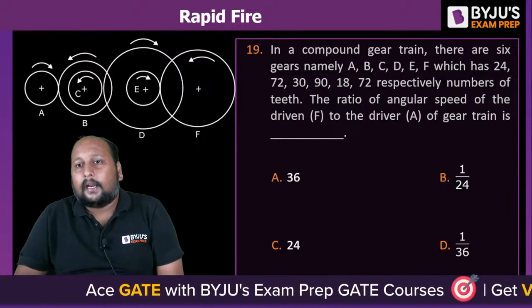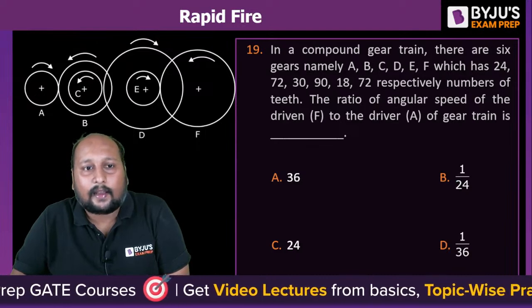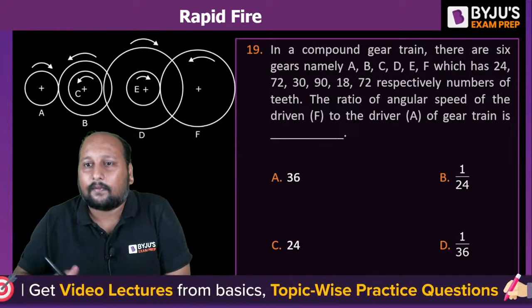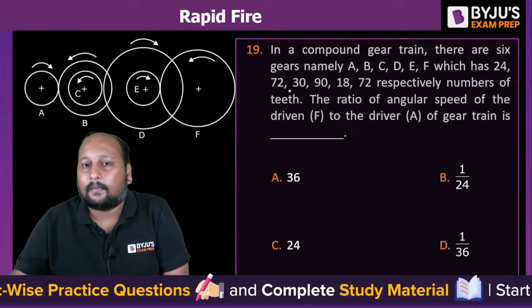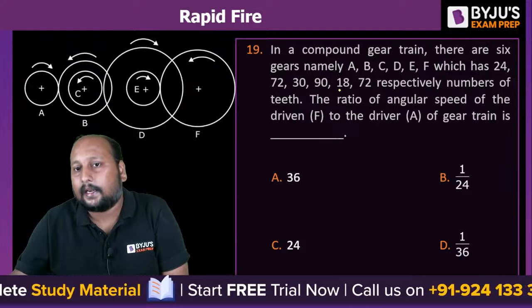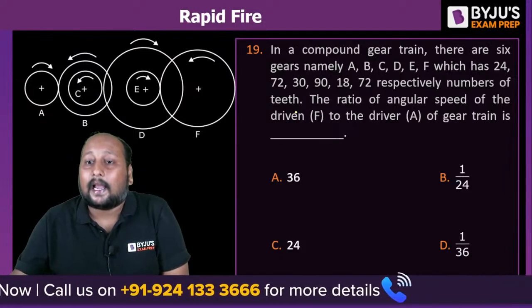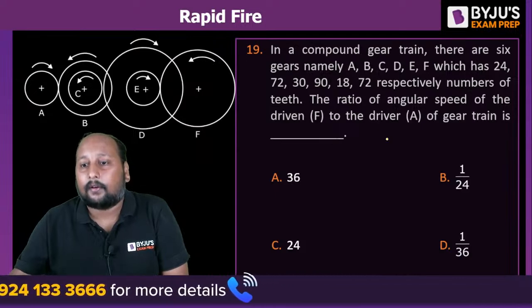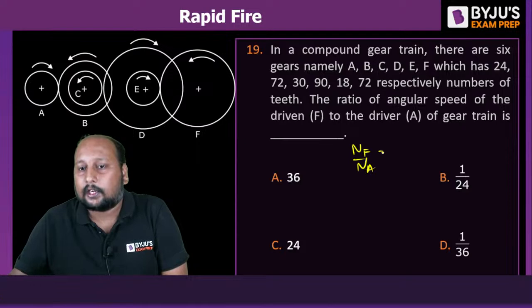In a compound gear train, there are 6 gears, namely A, B, C, D, E, F, and the number of teeth is given. TA is 24, TB is 72, TC is 30, TD is 90, TE is 18, and TF is 72. They are asking what is the angular speed of the driven to the driver. That means NF by NA. This ratio they are asking.